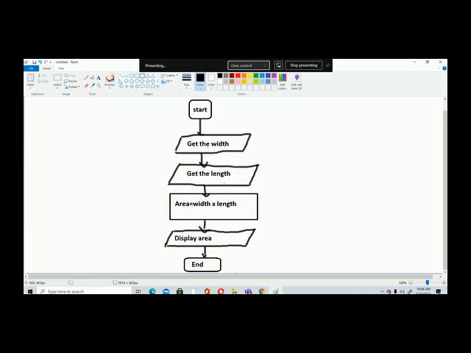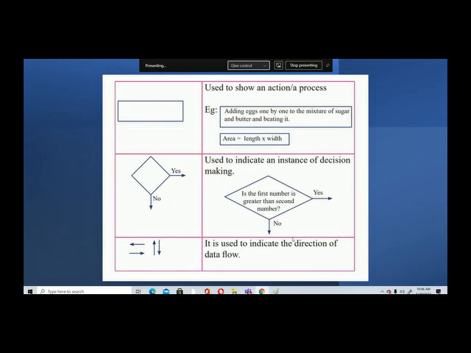So you got the width. Using these shapes you have to display that. Then you got the area. Using this calculation you have to draw it inside a rectangular shape. Then display the area, and end of this program, right? I hope you understood. Now that is an example of a simple program.